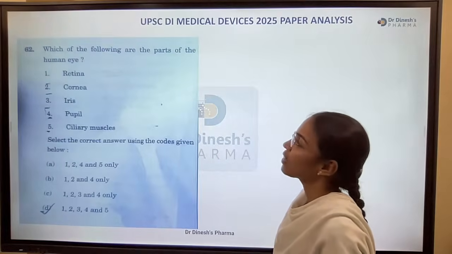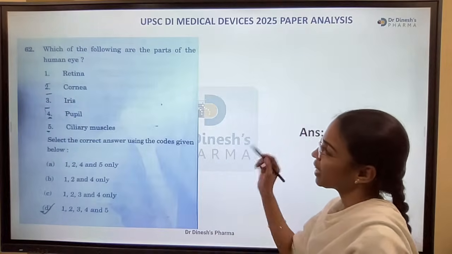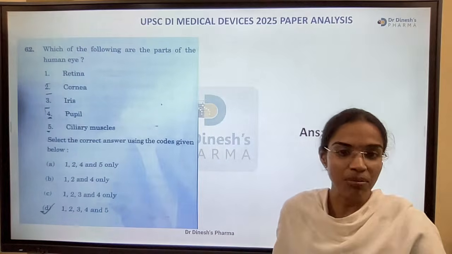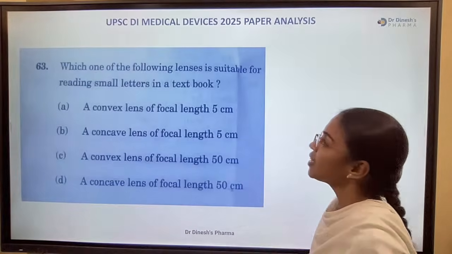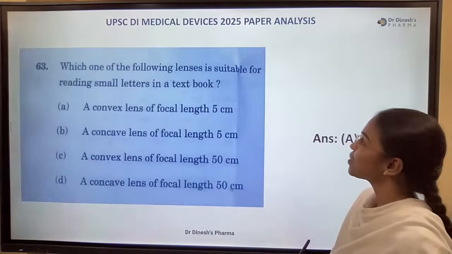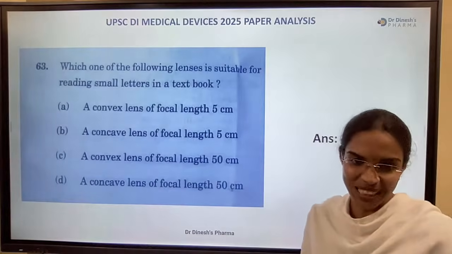Yeah, all are correct with reference to the human eye. Retina, cornea, iris, pupil, ciliary muscles are also a part of the human eye actually. Okay, your right answer.